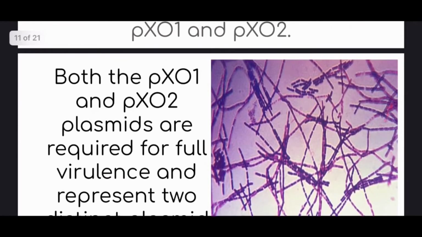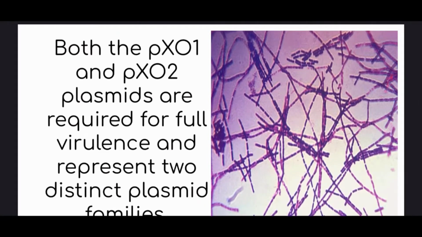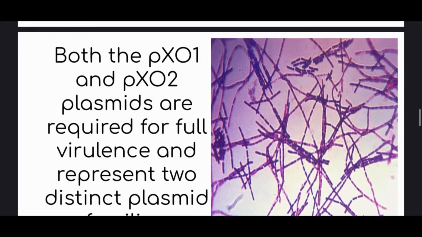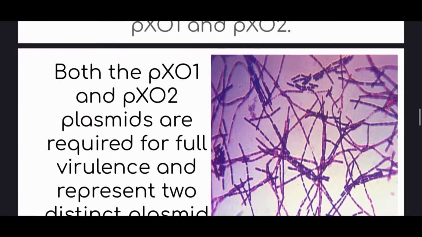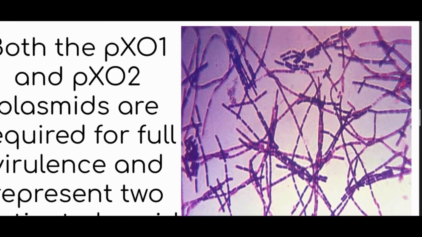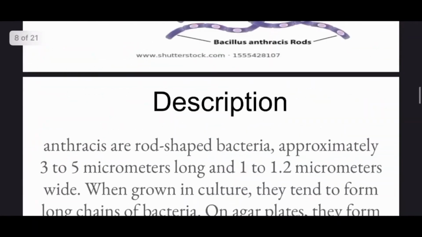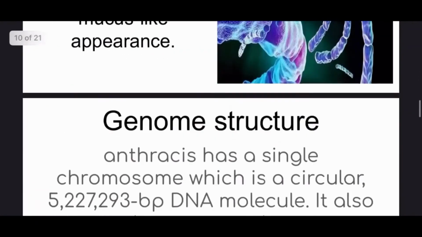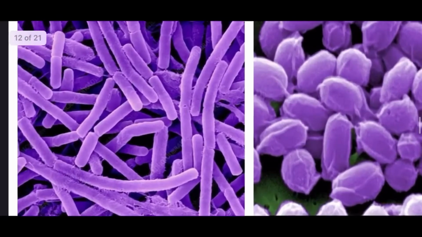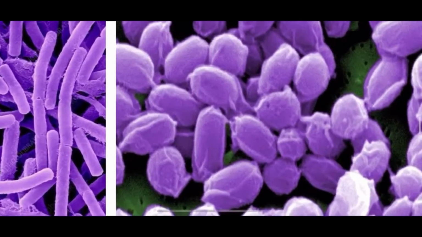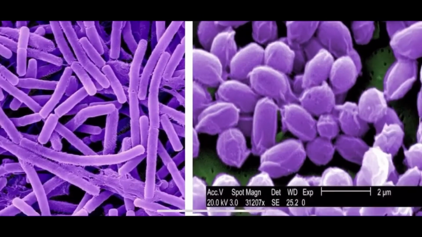Both pXO1 and pXO2 plasmids are required for full virulence and represent two distinct plasmid families. Okay, means they both belong to different families. And there are also some structures we can see, rod shaped bacteria, and this is some anthracis type of structure.